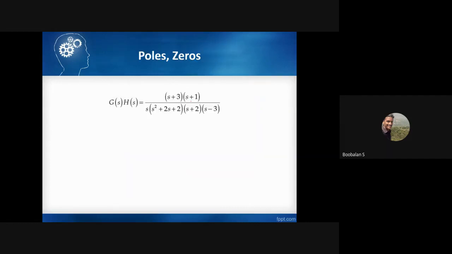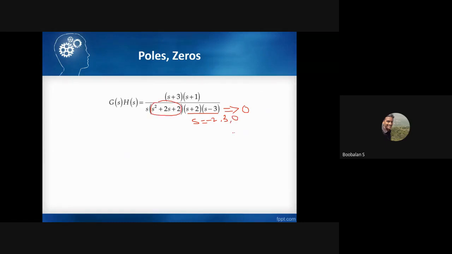For the given transfer function, we need to find the roots. We set the denominator equal to 0, and that gives the roots of the characteristic equation in s. Here it is easy to solve. Setting it equal to 0, what values of s do we get? We get s equal to -2, then +3, and 0. And then this is the polynomial equation.